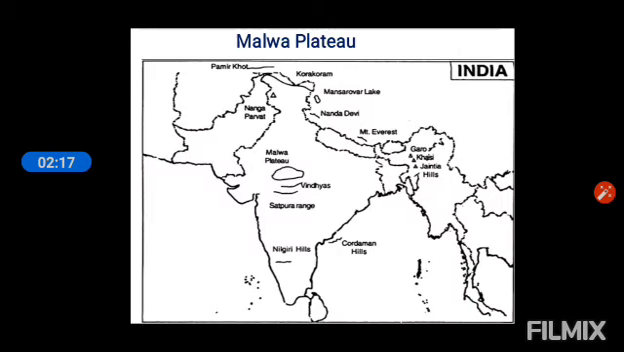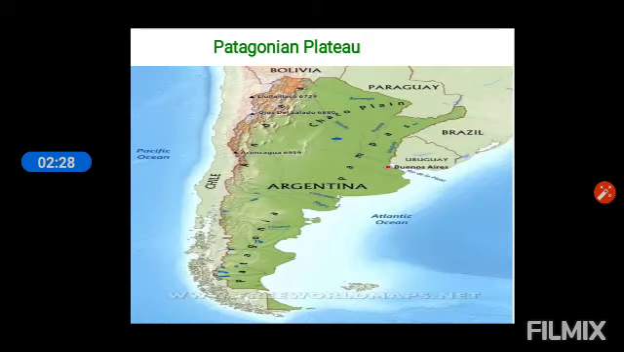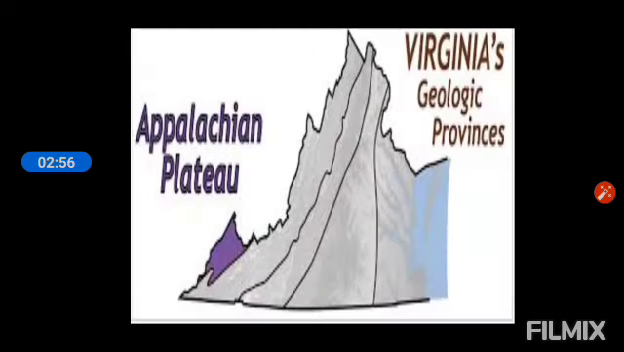The example of this Piedmont Plateau is the Malwa Plateau in India, that lies between the Vindhyas range in central India and the Gujarat plains. The Patagonian Plateau in South America has Andes mountain on one side and Southern Atlantic Ocean on another side. As you have seen in Malwa Plateau, there were Gujarat plains on one side and the mountain range on the other. Here the same thing, Andes mountain, the mountain range, on one side, while on another side there is an ocean.